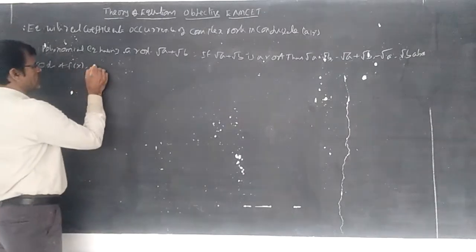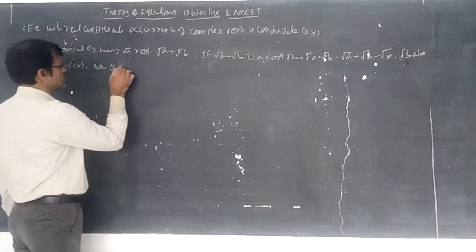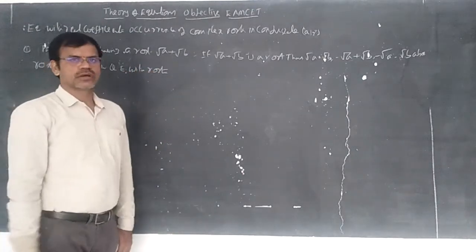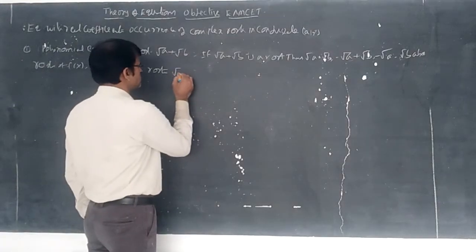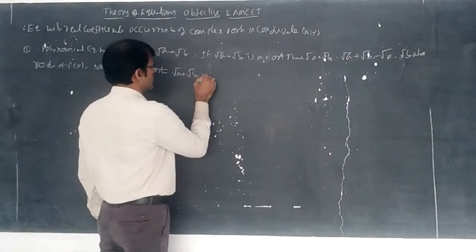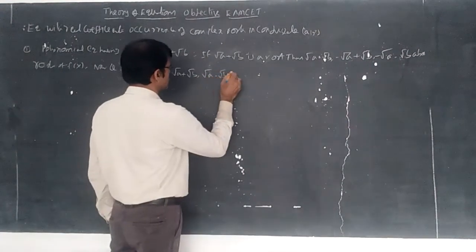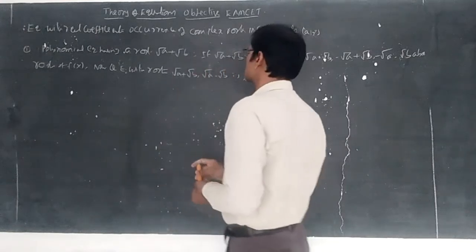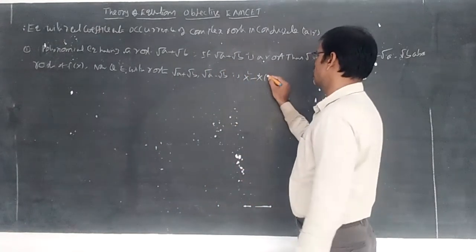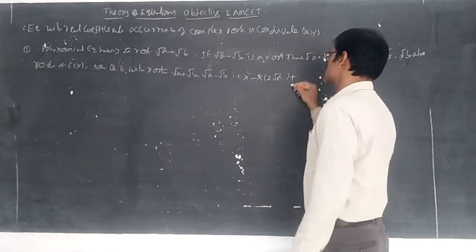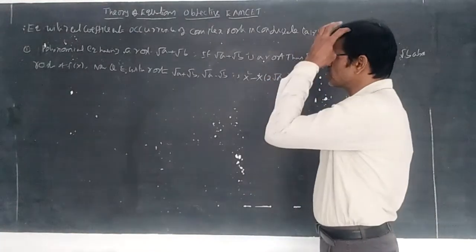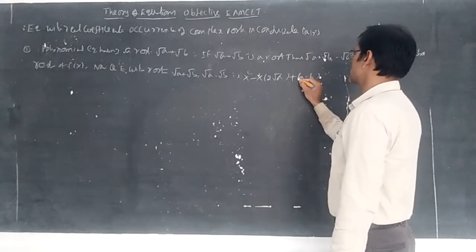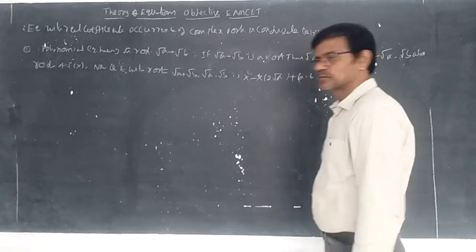Now we can prepare the quadratic equation with roots root a plus root b, root a minus root b: x square minus x into sum of roots, sum of roots means here 2 root a, plus the product of roots, root a plus root b into root a minus root b becomes a minus b. Put it as 1.